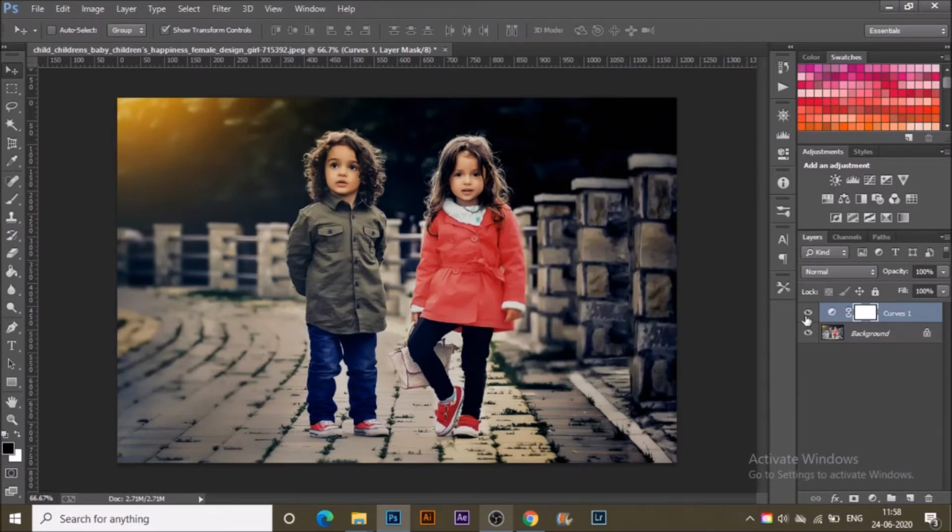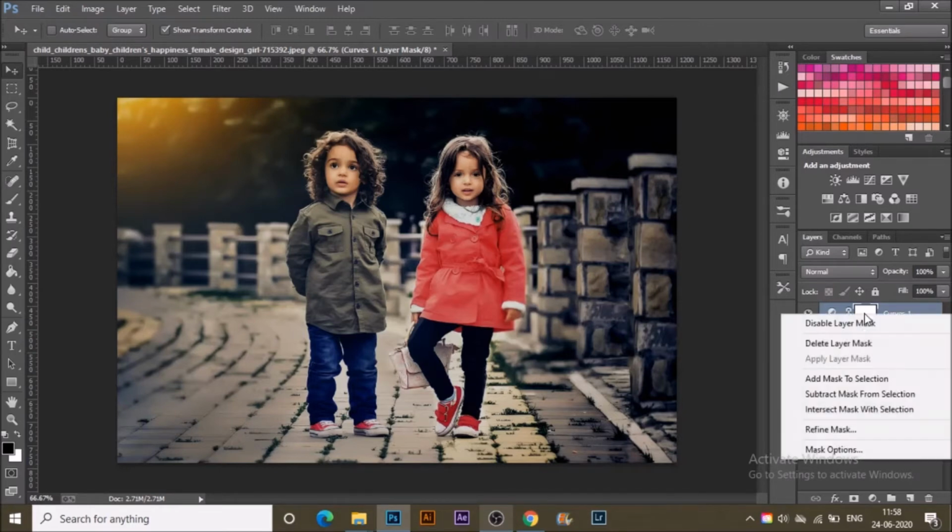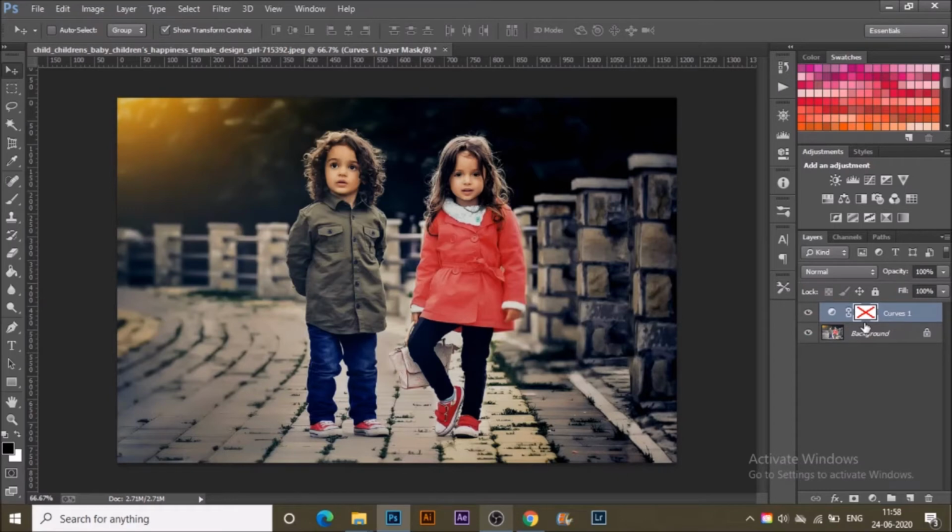You can see here is a white box with a link icon, and if I right click and disable the layer mask, nothing changes in our photograph. So this is what we call a mask. It works like this: if we don't want anything to appear with this effect, or to be out of this effect, I can just paint over it with white and black.